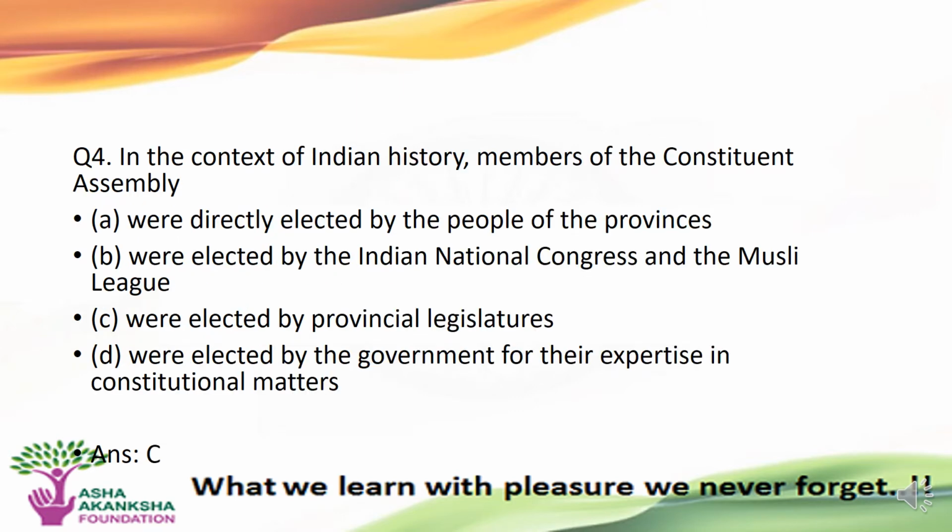Next question is, in the context of Indian history, members of the Constituent Assembly were, options are A. directly elected by the people of the provinces, B. elected by the Indian National Congress and Muslim League, C. elected by provincial legislatures, or D. elected by the government for their expertise in constitutional matters. The correct answer to this question is option C, that is, the members of the Constituent Assembly were elected by the provincial legislatures.